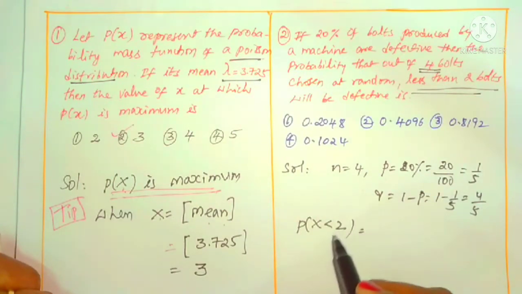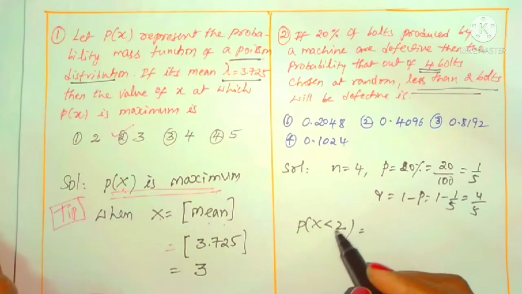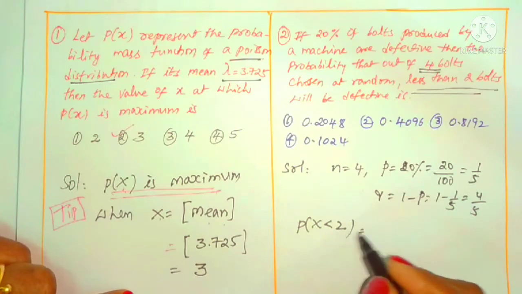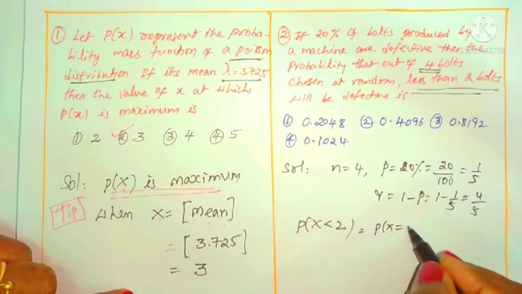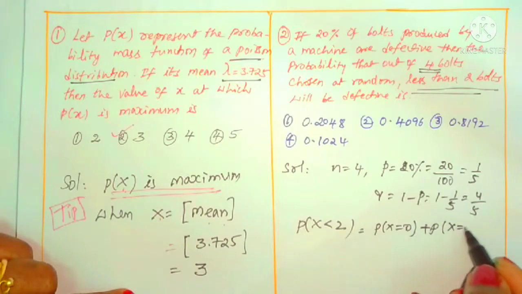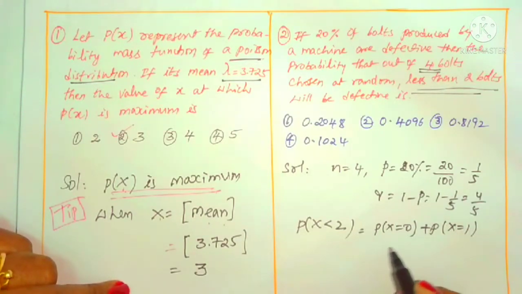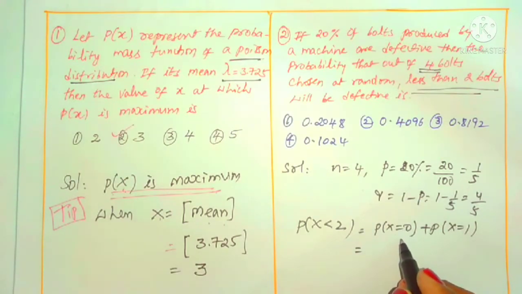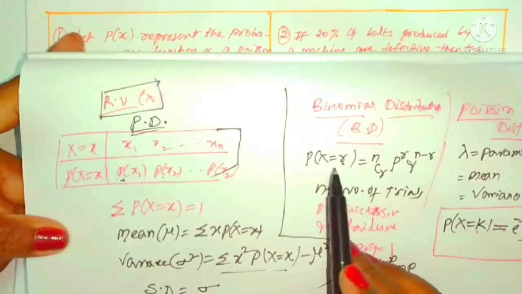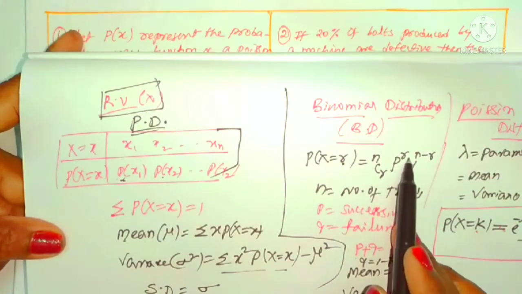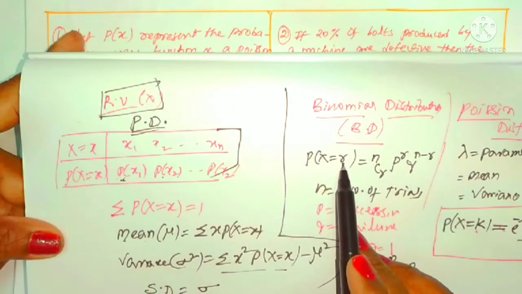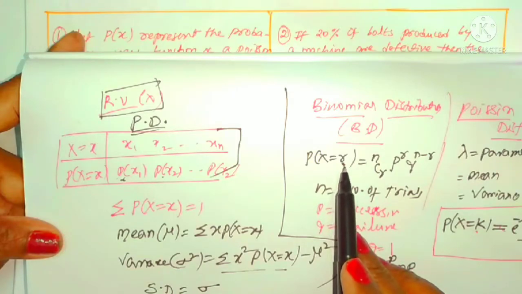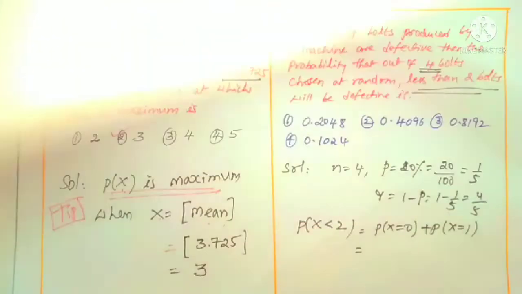You know the probability distribution starts from 0. 0 means none, 1 means exactly 1, 2 means exactly 2, like that. P of x less than 2 we can write as P of x equals 0 plus P of x equals 1. We want the probability of less than 2, meaning we want 0 and 1. According to the binomial distribution, P of x equals r is given as nCr p power r q power n minus r. In place of r we take 0 for x is 0, and for x is 1 we take r equals 1. That is all we are doing here.